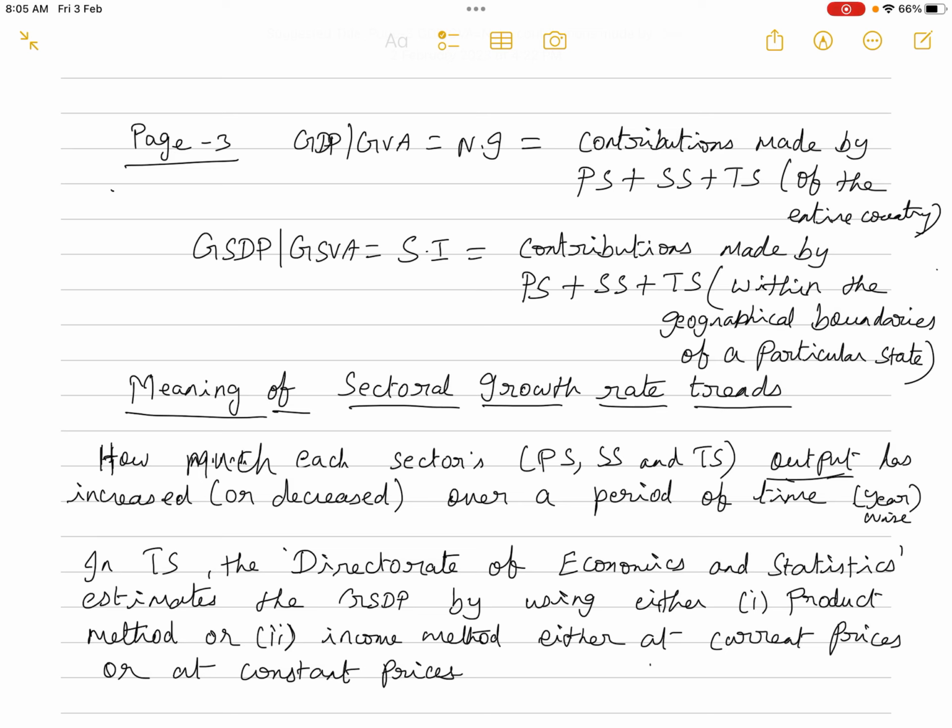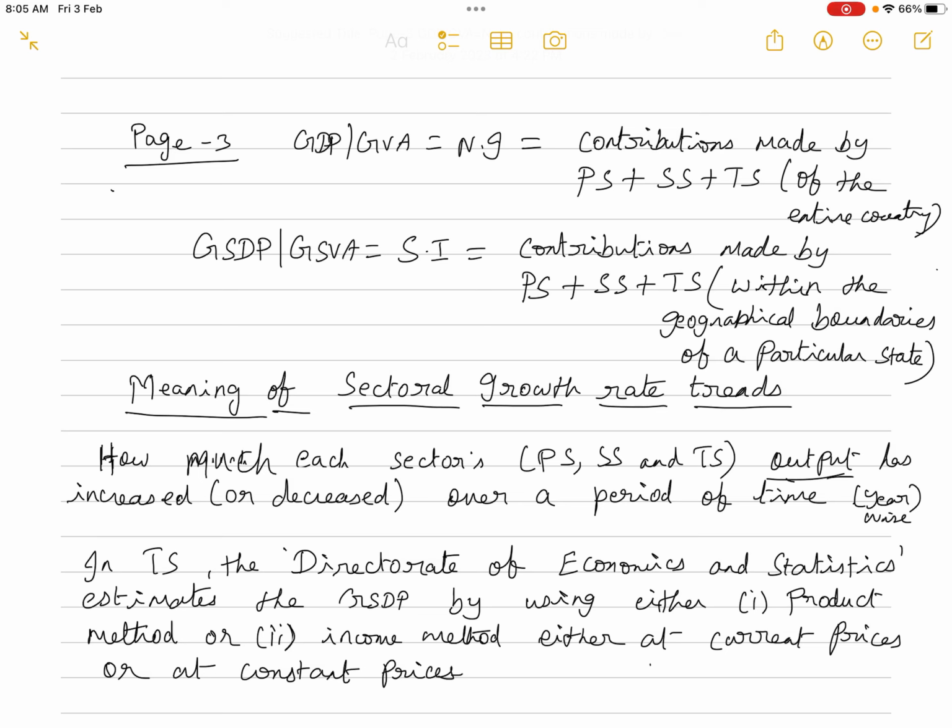Normally, year after year, it is being calculated: compared to the previous year, how much the output of the primary sector has increased or decreased, and how much the output of the secondary as well as the tertiary sectors has increased or decreased. So if it is growth, normally we assume that it is increasing, but it is not always like that.